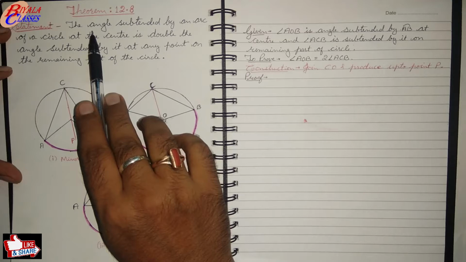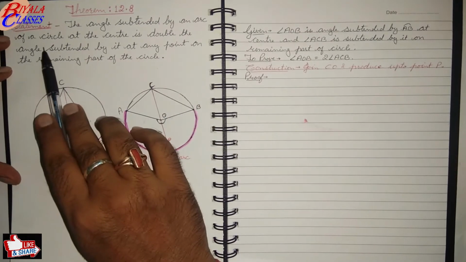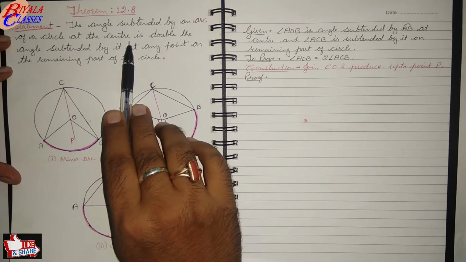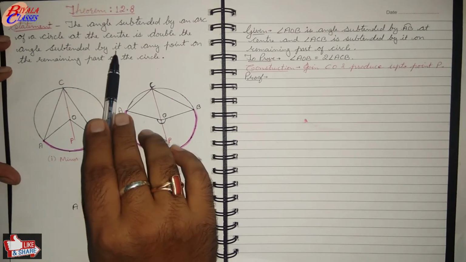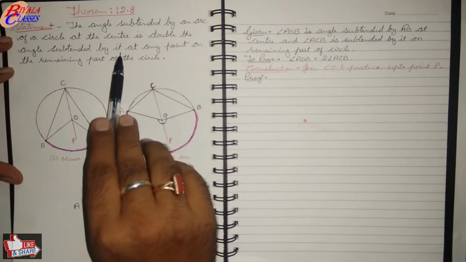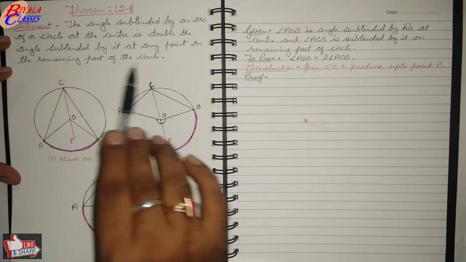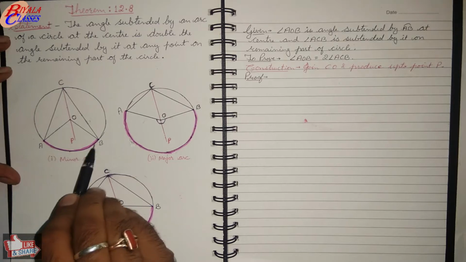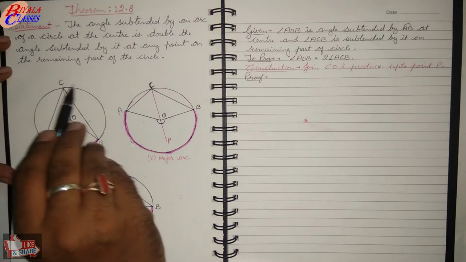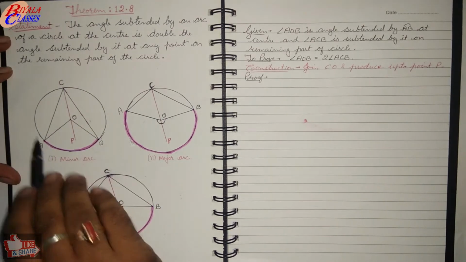So what is the statement now? The angle subtended by an arc of a circle at the center is double the angle subtended by it, by it means the arc, at any point on the remaining part of the circle. So if this is the arc AB, then this is the remaining part of the circle.